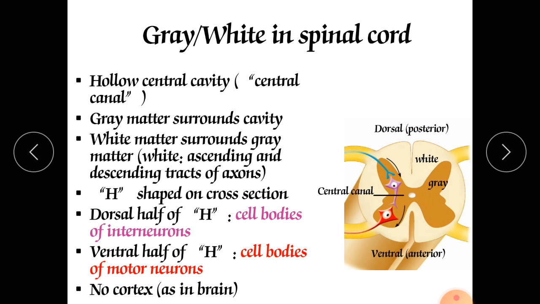The grey matter surrounds the cavity. White matter surrounds the grey matter, descending tracts of the axons. And here you can see it is H in shape. Either you can say H in shape or butterfly in shape. So this spinal cord is H in shape, and the dorsal half of the H is cell bodies of interneurons, and the ventral half of the H is cell bodies of motor neurons. And there is no cortex.